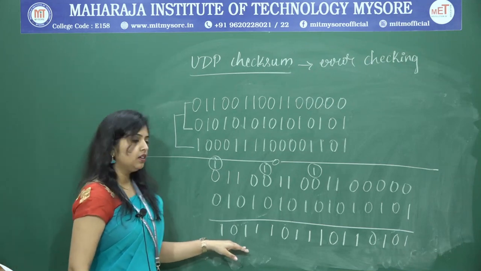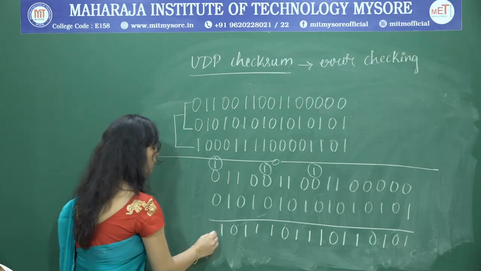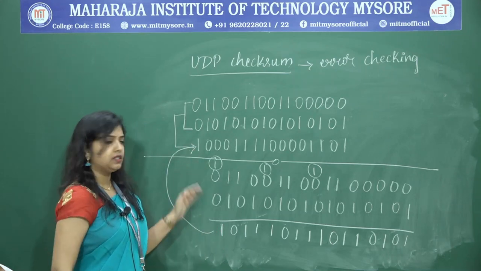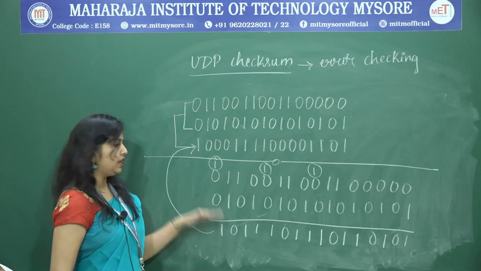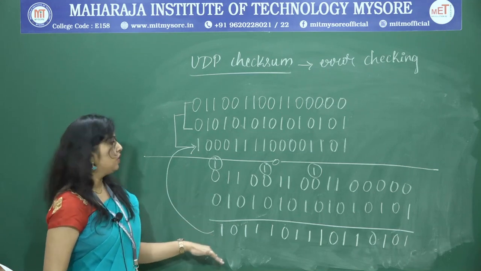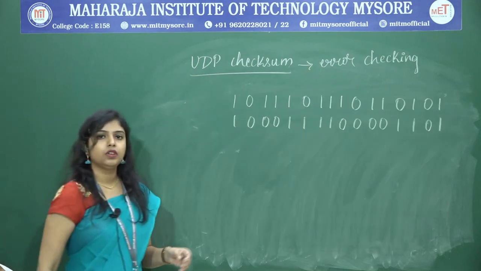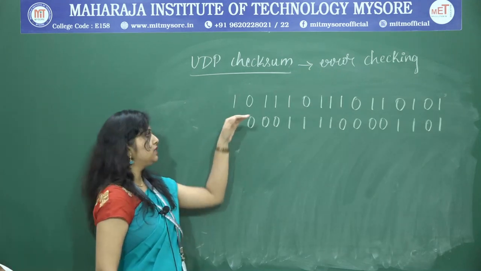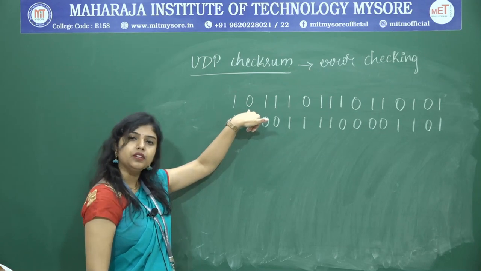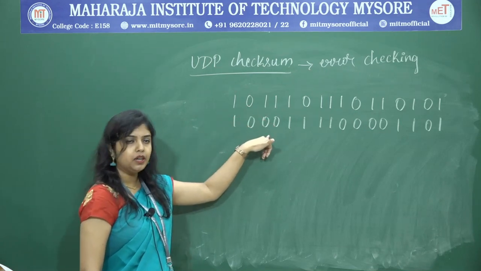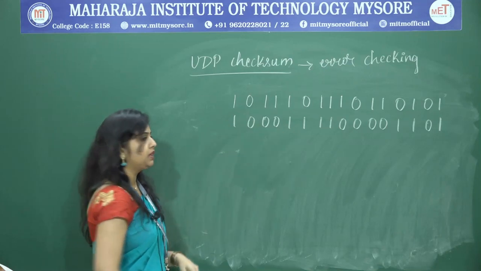So, for this sum, what we are going to do? For this sum of these two 16-bit words, we are going to add the third sequence. I have written it again. This is the sum of the first two 16-bit words and this is the third 16-bit word. Now, let us try to summate this.